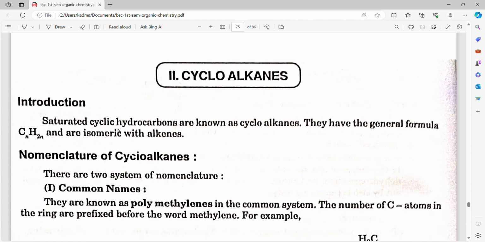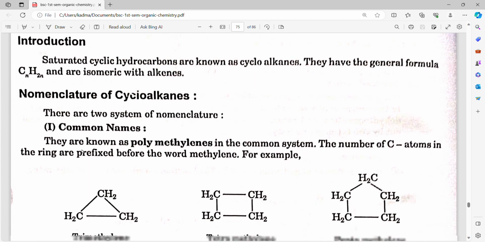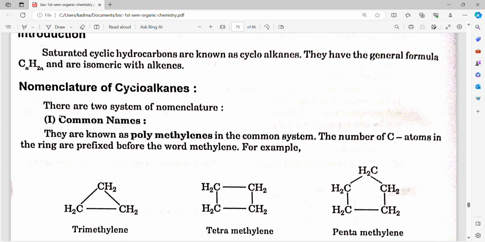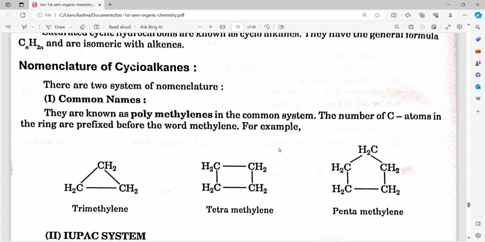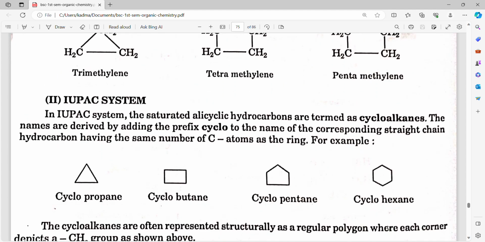Now starts cycloalkanes. Introduction: saturated cyclic hydrocarbons are known as cycloalkanes. They have the general formula CnH2n and are isomeric with alkanes. Nomenclature of cycloalkanes: there are two systems of nomenclature. First, common names. They are known as polymethylenes in the common system. The number of carbon atoms in the ring is prefixed before the word methylene, for example trimethylene, tetramethylene, pentamethylene.